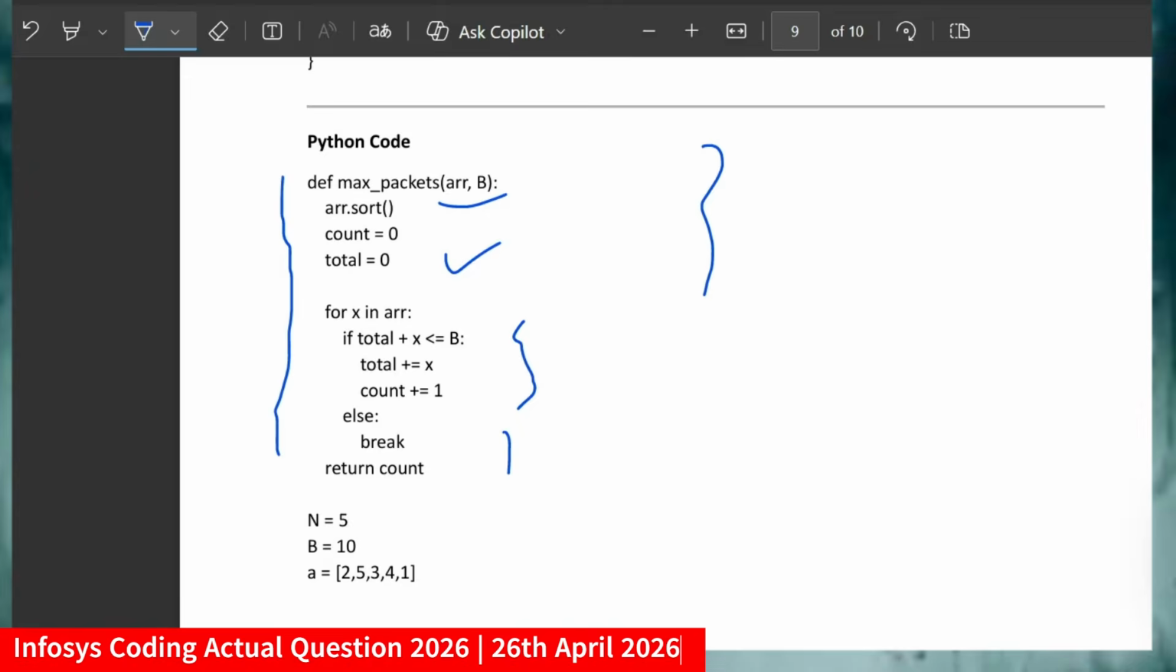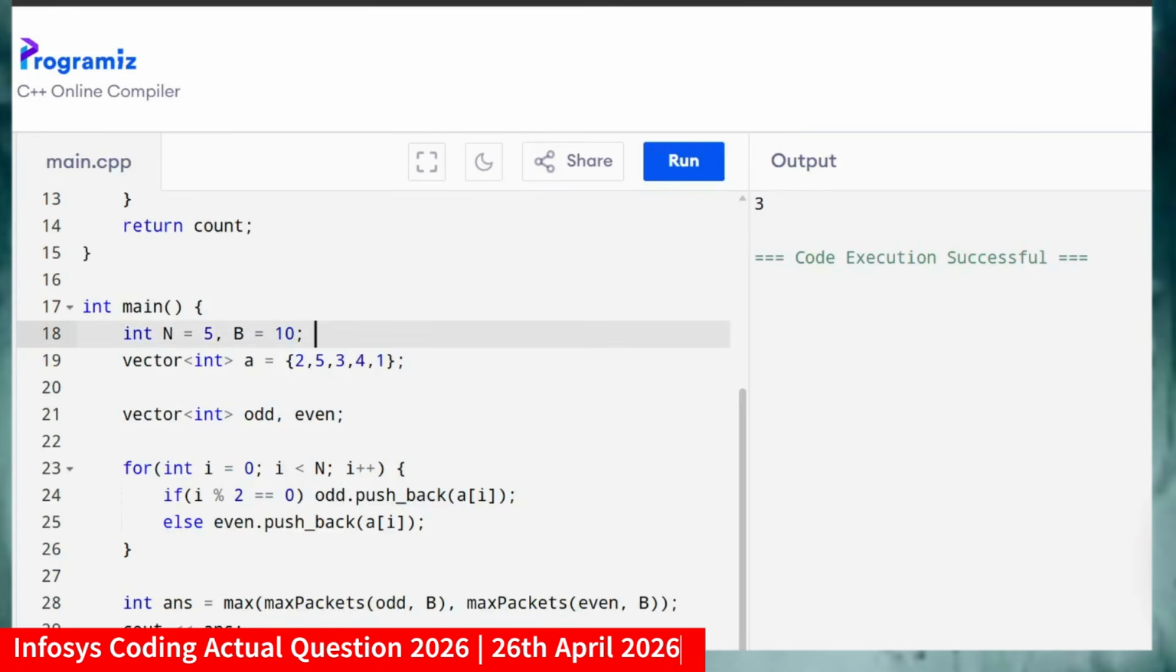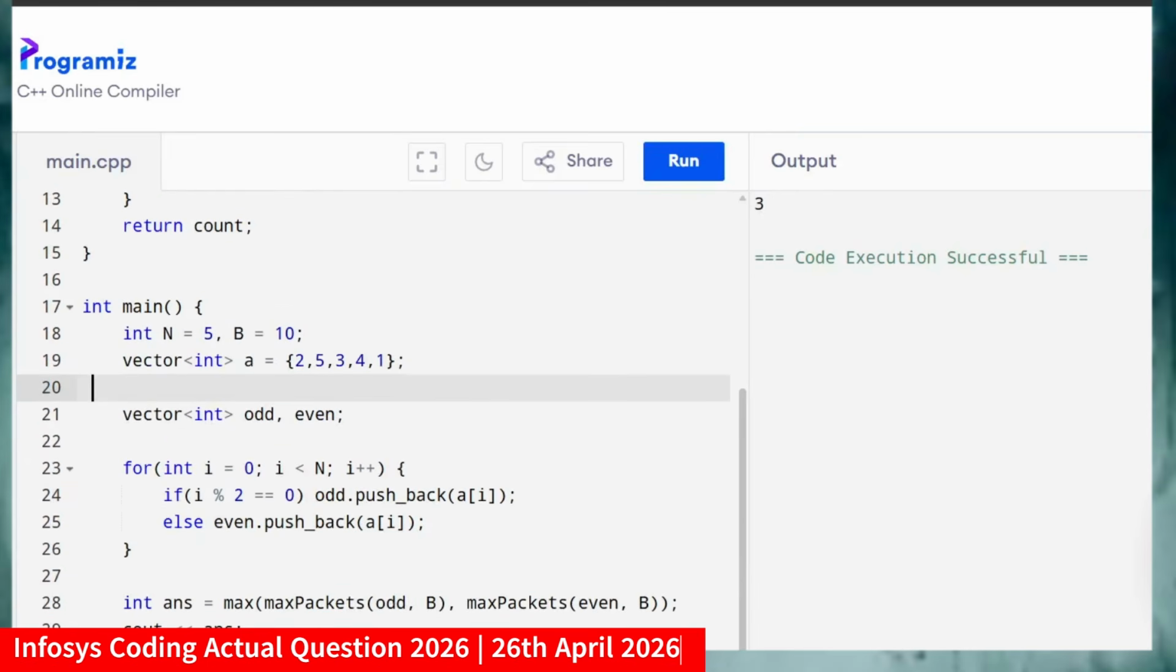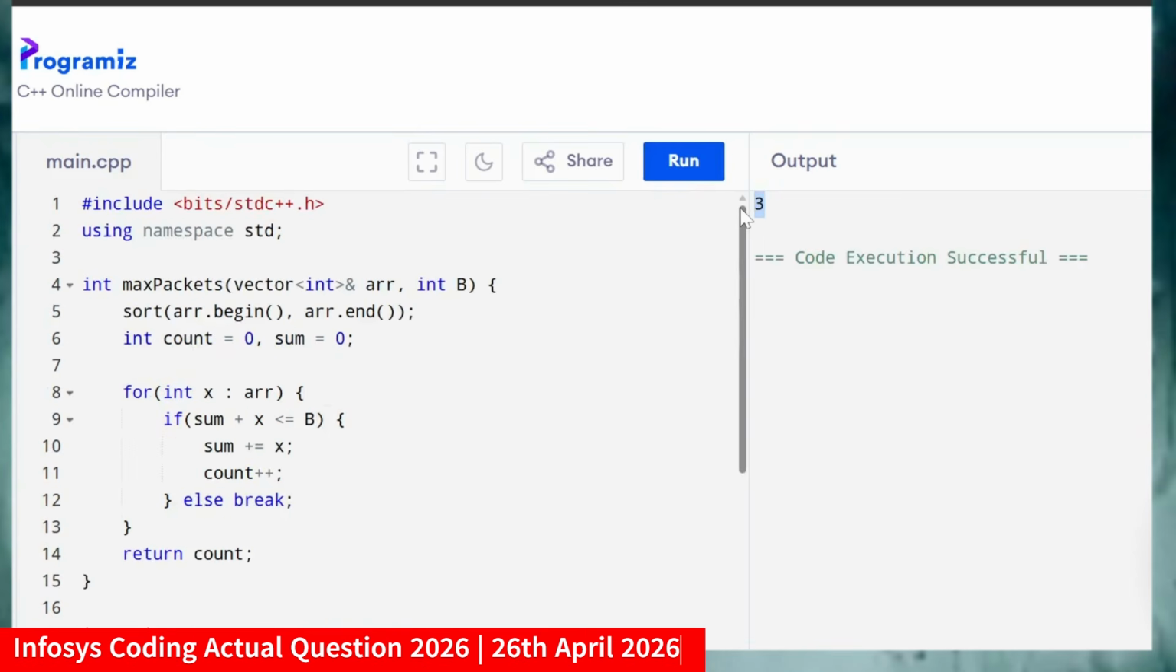So let me just go to the online compiler and run it. For the time being, I am just taking hard coded input as I have said, and I will run this. So you will get the output as 3, because the maximum count is 3, which I have already discussed here. I hope you got the logic.